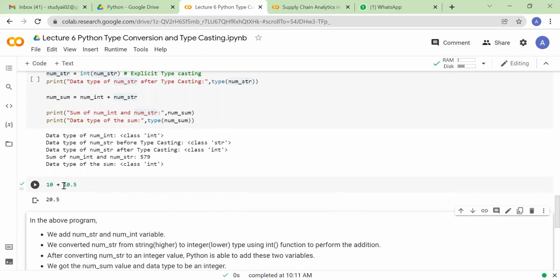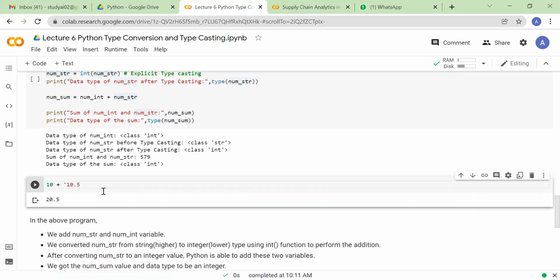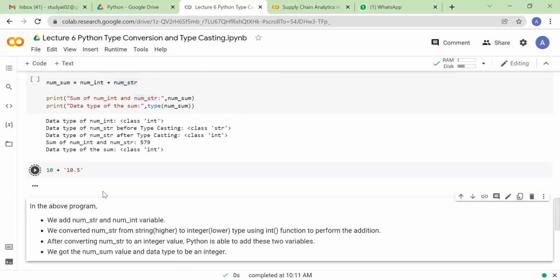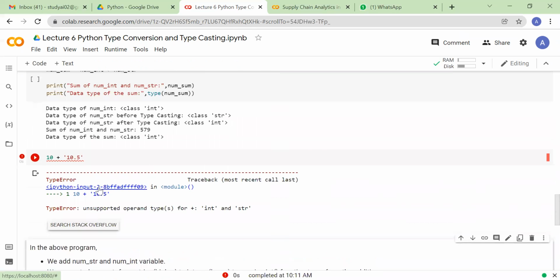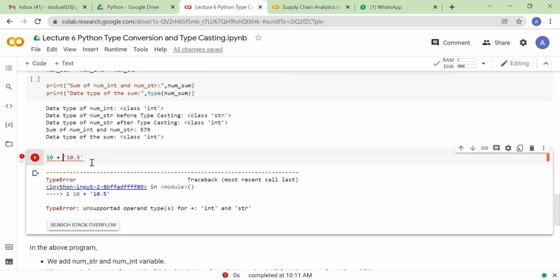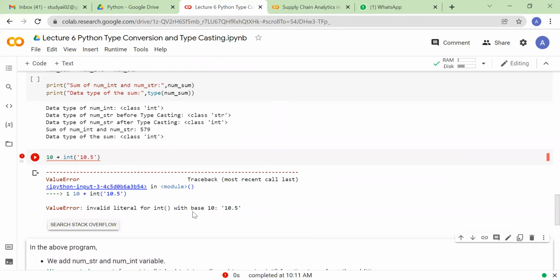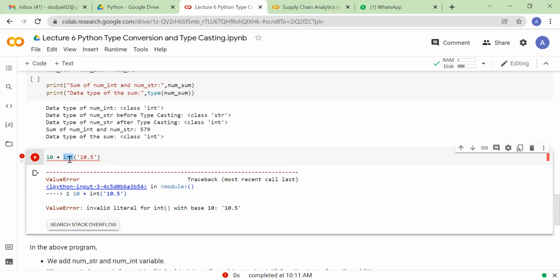But if I do the same thing like this, then it becomes difficult for Python to understand. First of all, Python will get confused whether you really want to add this integer with a string variable, because it doesn't make sense. So in this case, you have to explicitly mention that first you convert this string into integer and then add. Here you'll see the output as 20, sorry, this float.